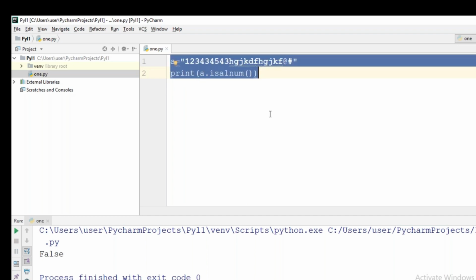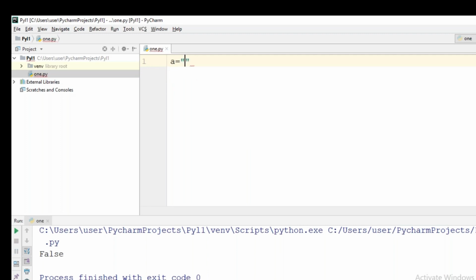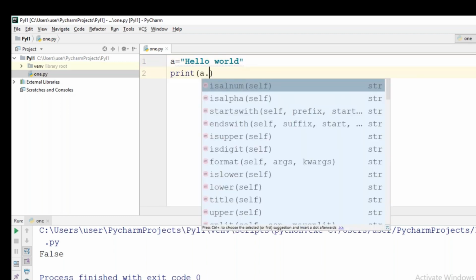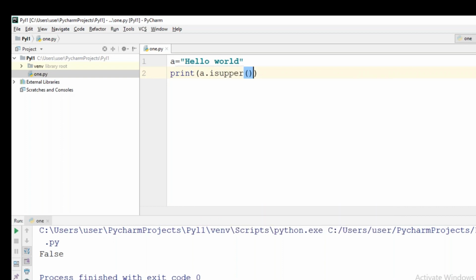Nextly, what we will do, we will apply again. We will just take a string like this. Now, what you are doing? A dot is upper. Is upper. When is upper will give true for you? If all the characters of a string are in uppercase. Let us write like this: HELLOWORLD. If all the characters of a string are in uppercase, then is upper will give true. All are in capital. Yes, it is true.